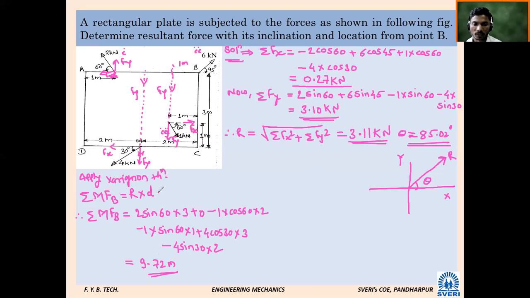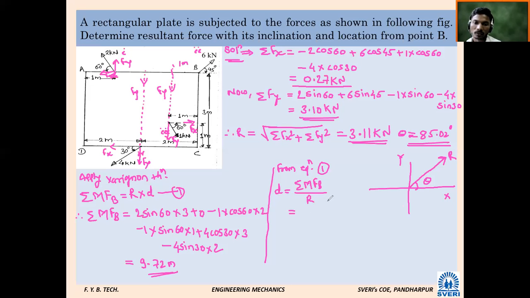Now from equation 1, what can we write? D is equal to the summation of moments at point B divided by R. Both the values are with you.